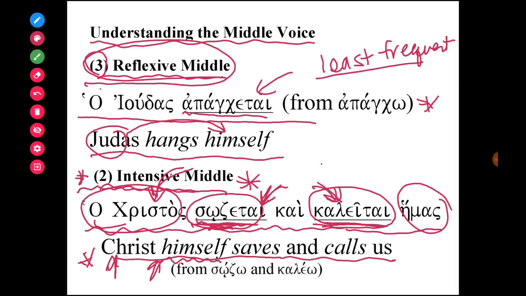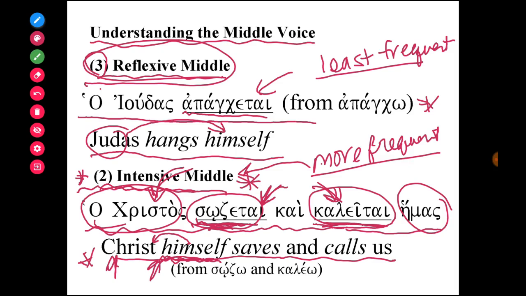The subject is being emphasized, and the way we show this in English is we use the intensive pronoun himself to emphasize the subject. So this is an example of what we call the intensive middle, and this is far more frequent. You're far more likely to see the intensive middle used in a Greek sentence in the New Testament than the reflexive middle.